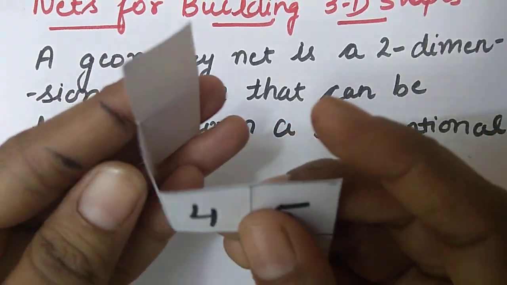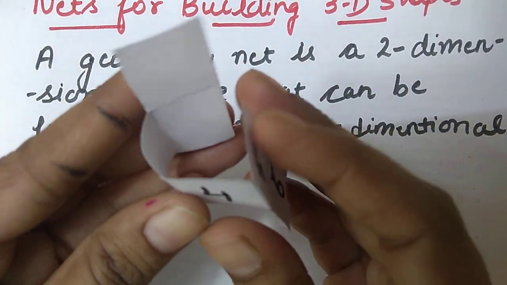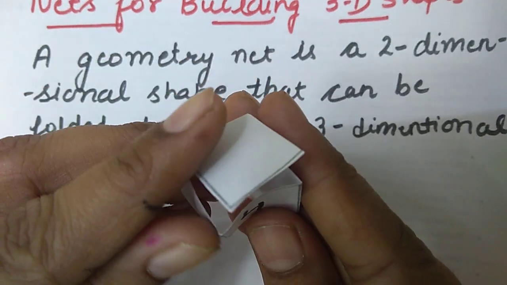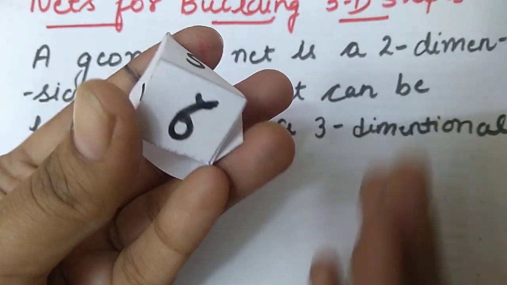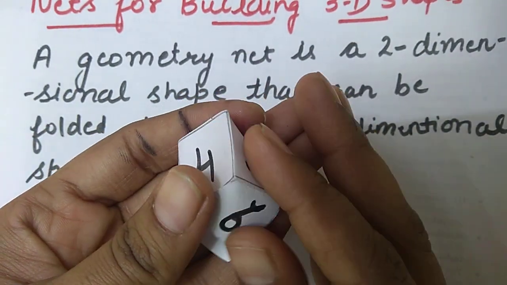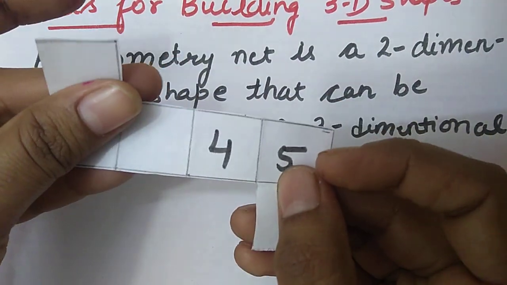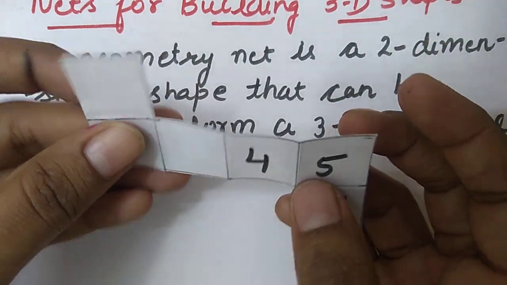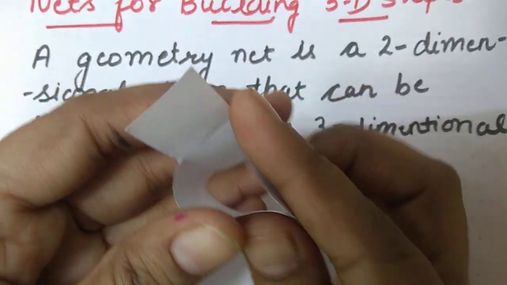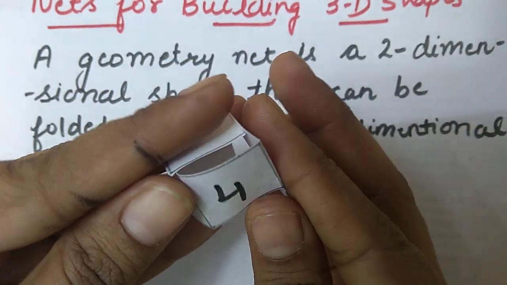I am folding along its side. So on folding, after folding, now you can observe that I am getting a cuboid. Okay, this is a two-dimensional shape because its thickness is negligible, so it is having only two dimensions. Now on folding I am getting a cube, that is the three-dimensional.